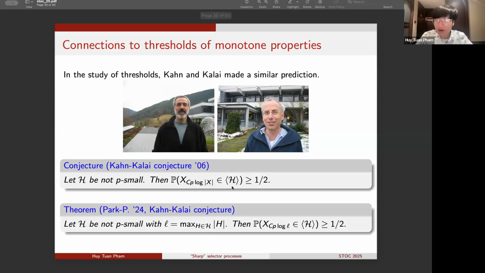In earlier work with Jinyoung Park, we also resolved the Kahn-Kalai conjecture, in fact, in a slightly more precise form, where we can replace the factor of log X by the factor log L, where again, L is the maximum size of a set in the target collection script H.